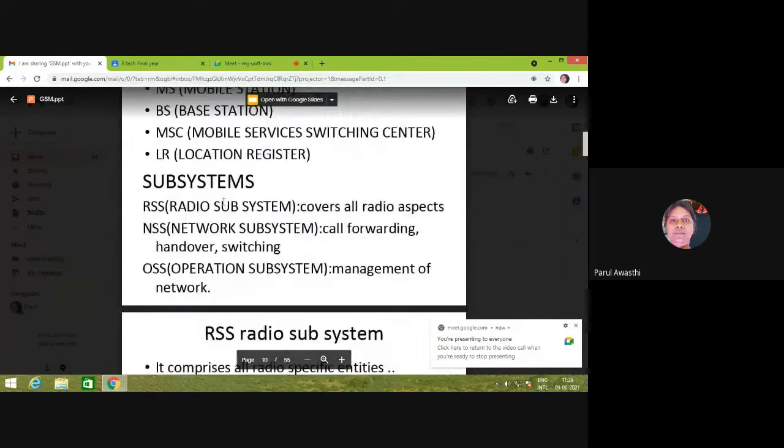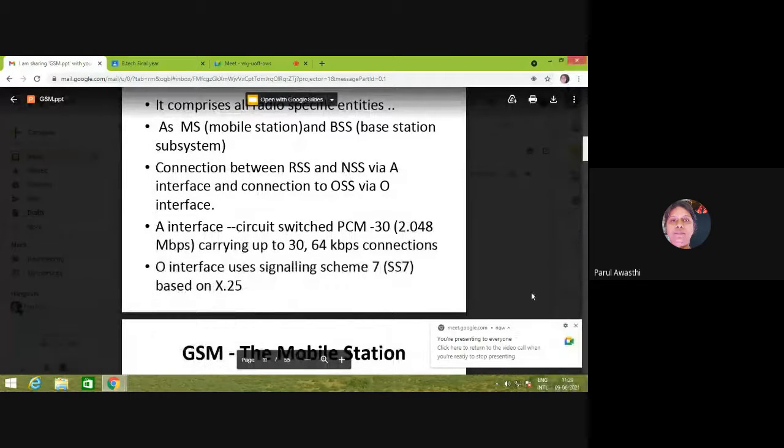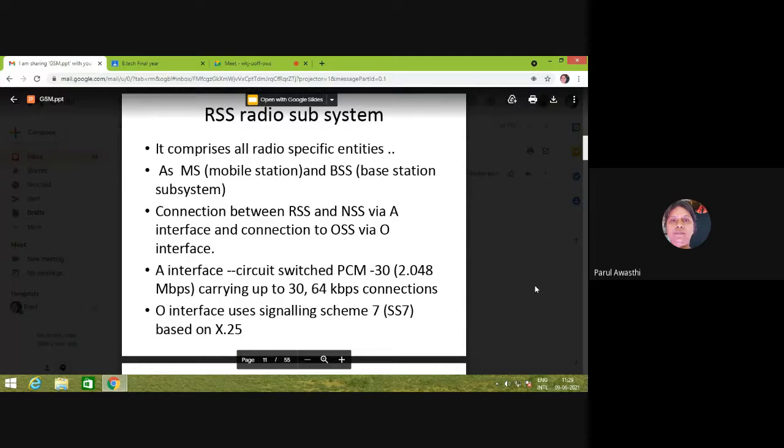We will go back again to the theory: the RSS, radio subsystem, comprises all the radio-specific entities, the mobile station and the base station. Then the connection between RSS and NSS is via the A interface, and the connection between RSS and OSS is via the O interface.